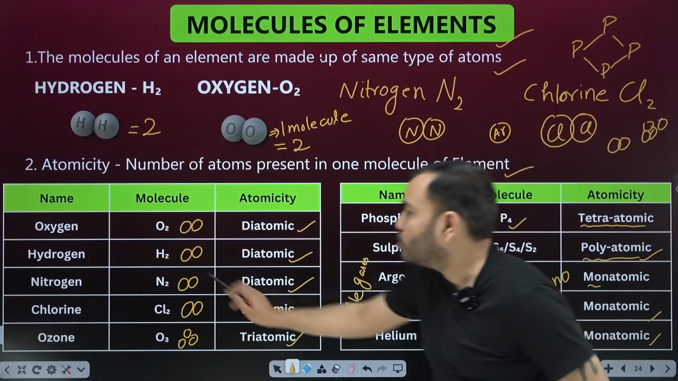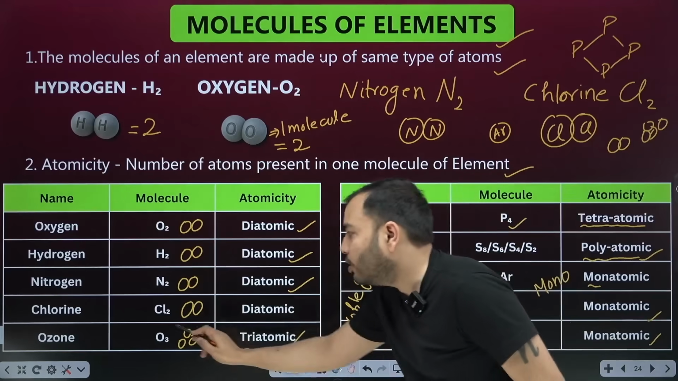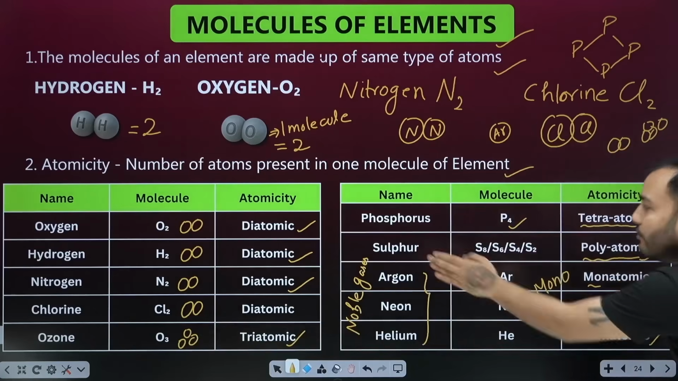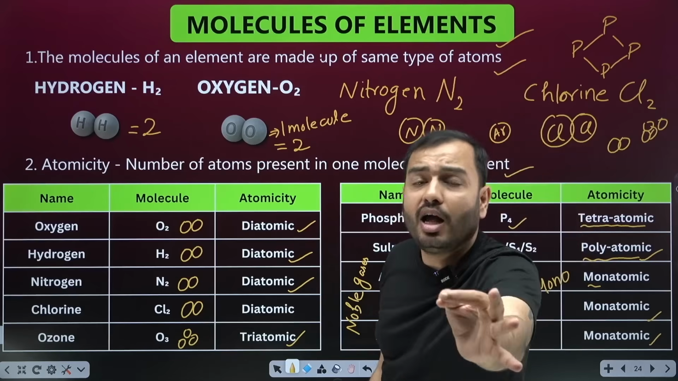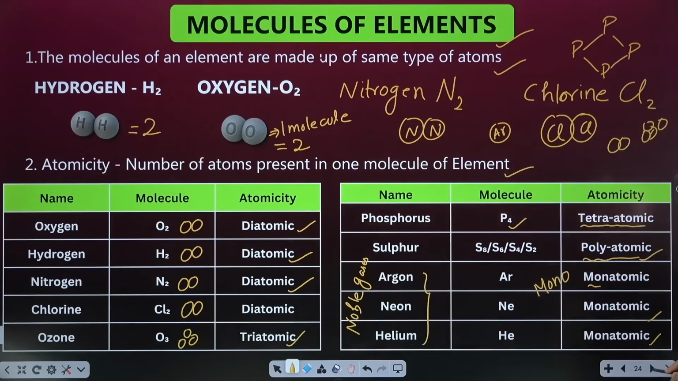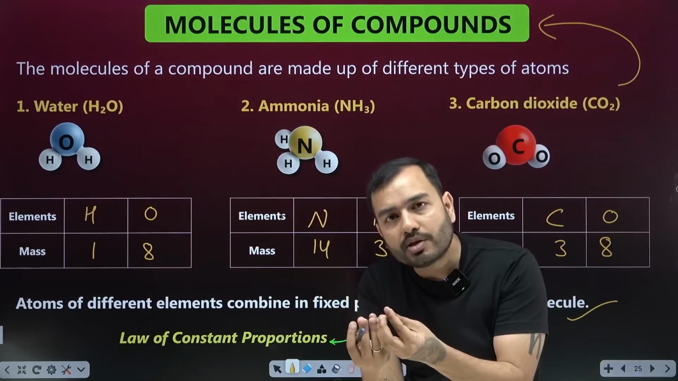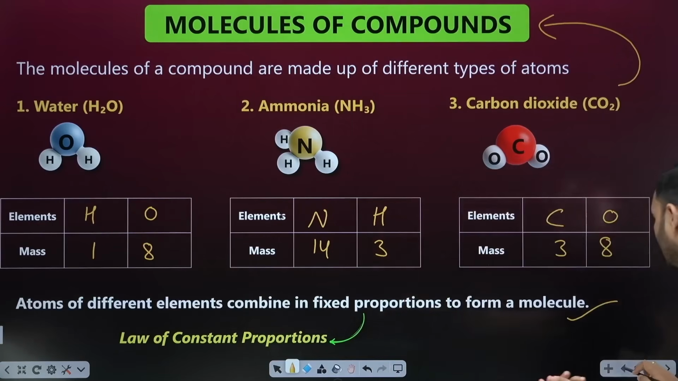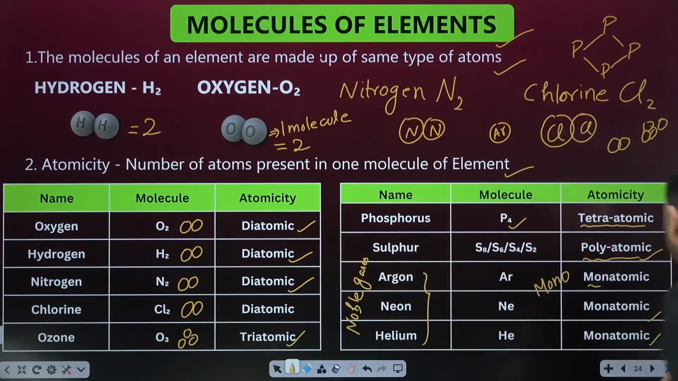Atomicity: H2, N2, Cl2 are diatomic, ozone O3 is triatomic, phosphorus P4 is tetraatomic, sulfur has a lot of possibilities, polyatomic, and noble gases are always alone. It means mono, single, monoatomic. Noble gases are always monoatomic. So by molecules of compound we have understood that different kinds of atoms are there, in fixed proportion. And molecules of elements you have understood. Yes or no? The molecules of elements are groups of atoms made of the same kind of atoms.